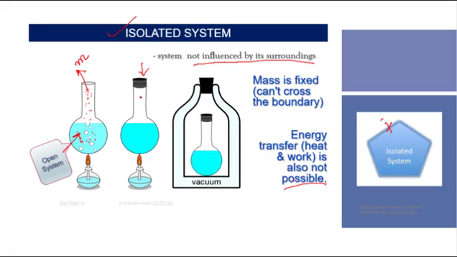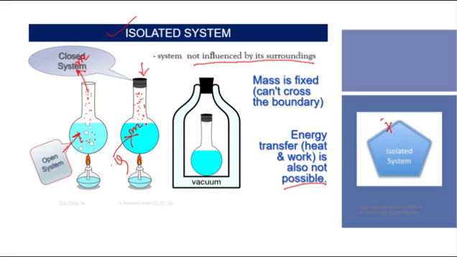If we close this container, that means we do not allow the steam to escape, then the mass will be fixed. That means no mass transfer takes place. Heat transfer is possible because we are actually heating this, so heat is entering into the system. This is one practical example of a closed system.